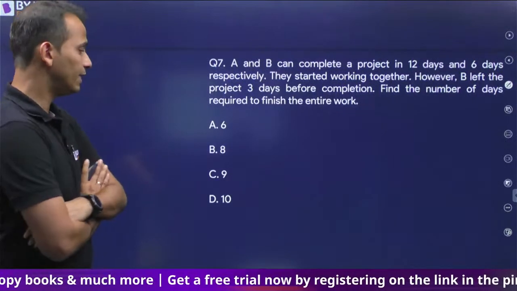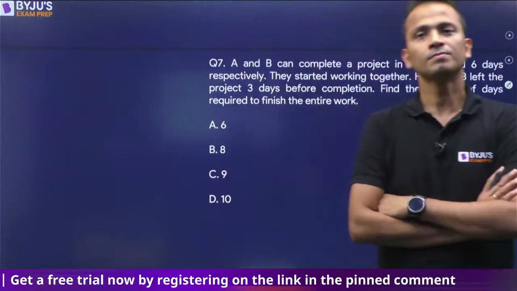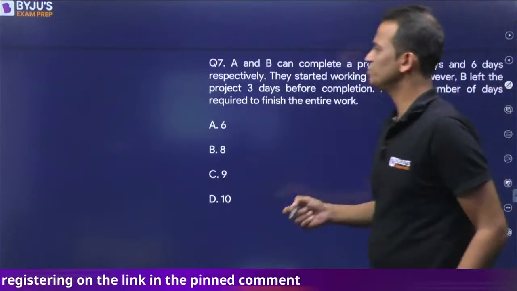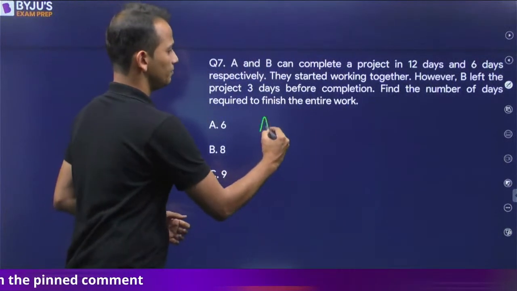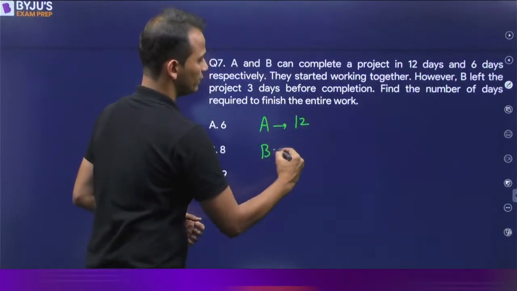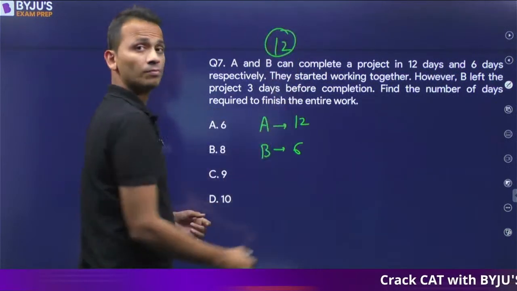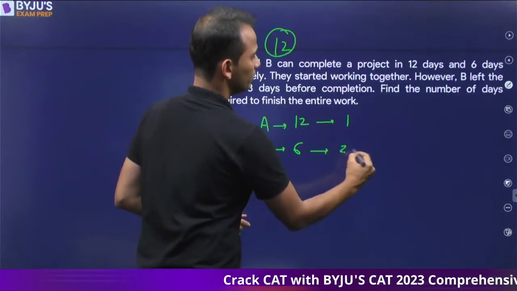Vijay says 9 days. All right, simple question. So A takes 12 days, B takes 6 days. Fine. So I'll start by assuming the total work. A is taking 12 days, B is taking 6 days. Let's say the total work is 12 units. So 1 day work of A is 1, 1 day work of B is 2.